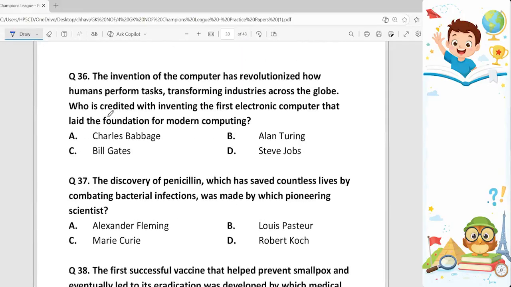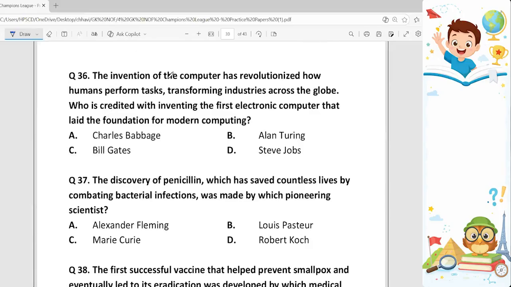Okay, next. 36th question. The invention of the computer has revolutionized how humans perform tasks, transforming industries across the globe. Who is credited with inventing the first electronic computer that laid the foundation for modern computing? So, our correct answer is Alan Turing, option B. Charles Babbage designed mechanical computer whereas Alan Turing provided theoretical foundation for modern computing. So since it is asked that foundation for modern computing, so answer is Alan Turing.